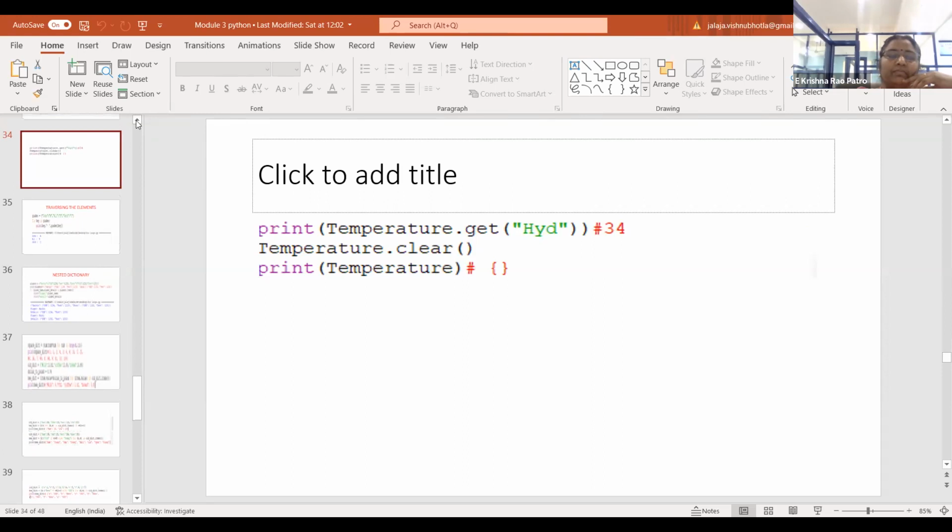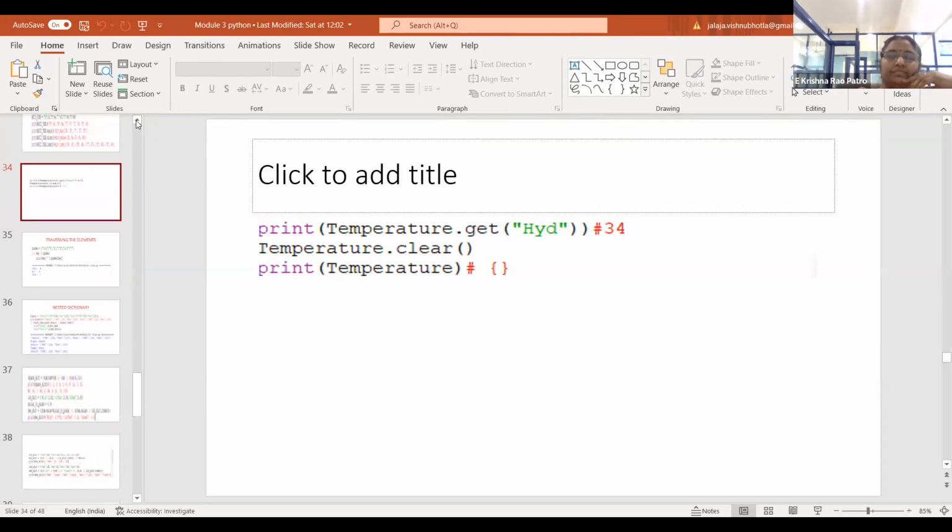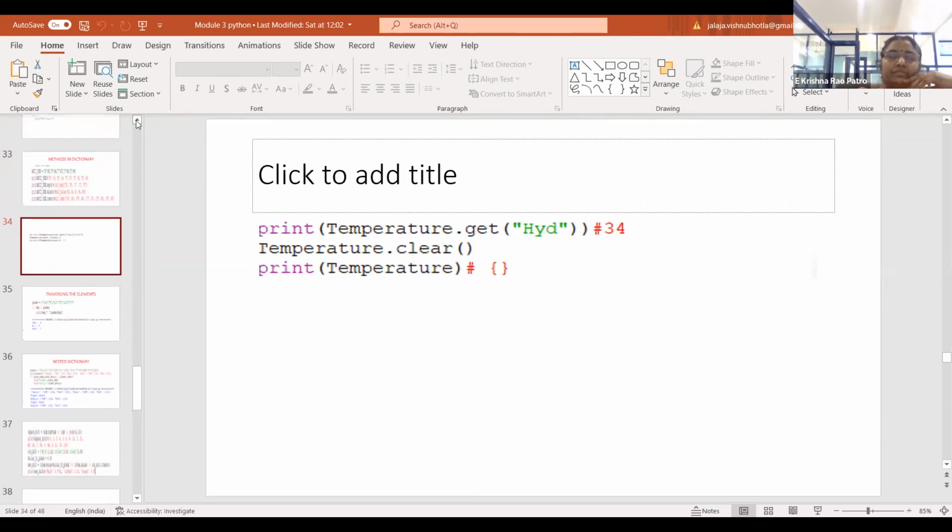So what is a tuple? Please respond. What is a tuple?